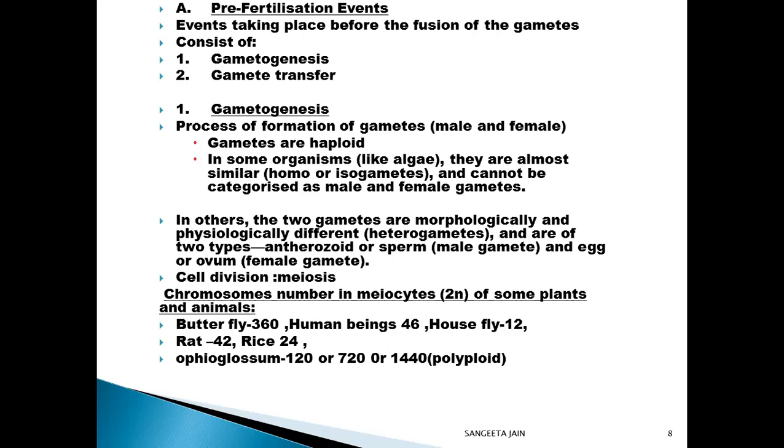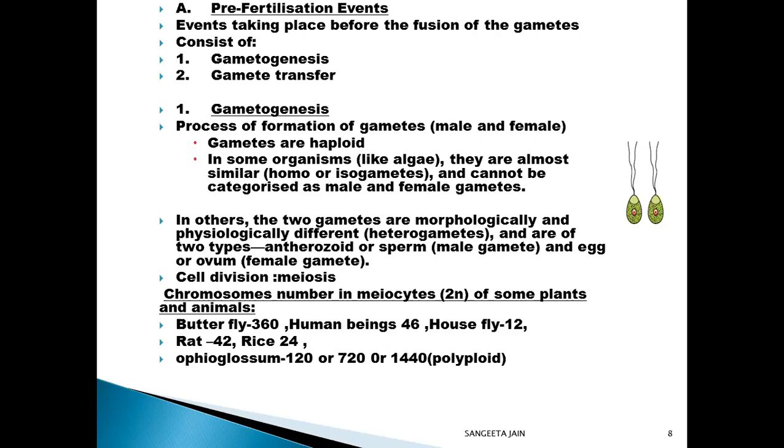Gametogenesis is the process of formation of gametes, male and female. These are haploid in nature, and in some organisms like algae, they are almost similar, and are called homogametes or isogametes, and cannot be categorized as male and female gametes. In others, the two gametes are morphologically and physiologically different. These are called heterogametes and are of two types, antherozoid or sperm and egg or ovum. No doubt, the cell division is meiosis.